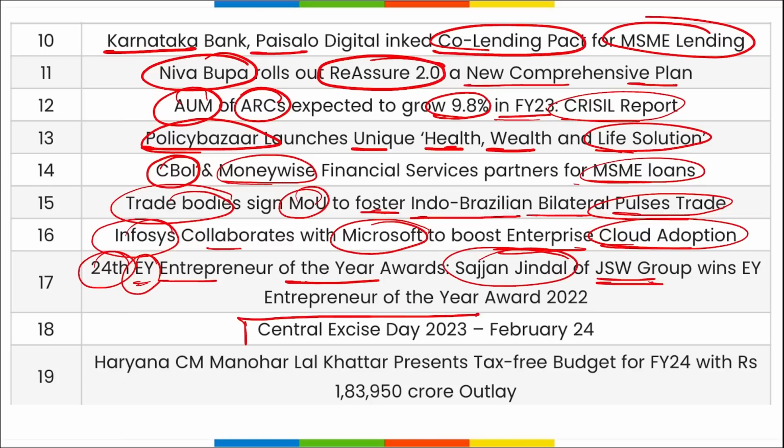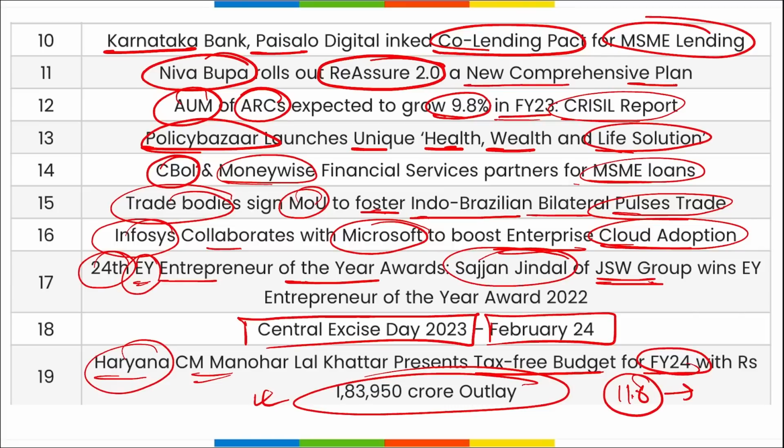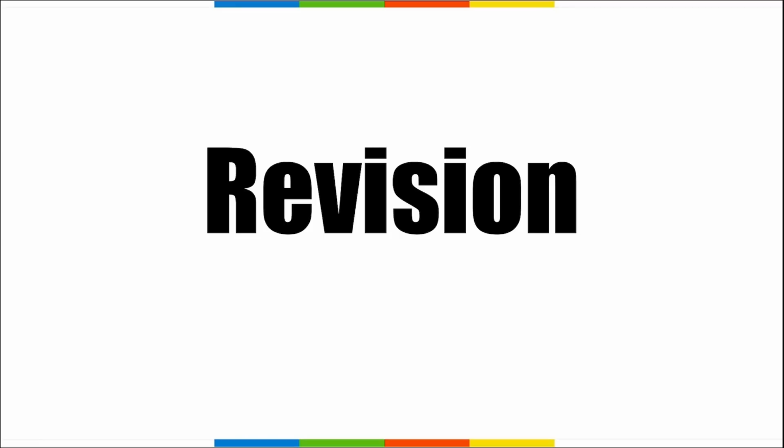Then Central Excise Day on 24th of February, and Haryana's Chief Minister Manohar Lal Khattar has presented tax-free budget for fiscal year 24 with an outlay of 1,83,950 crore rupees, which is greater than 11.6% from the fiscal year 23 budget. Now let's go for the revision, friends.